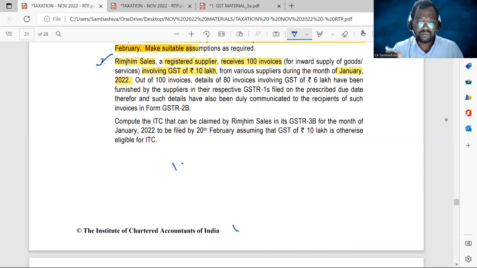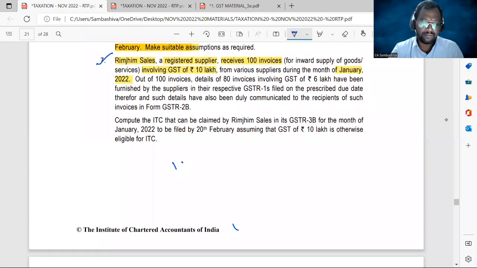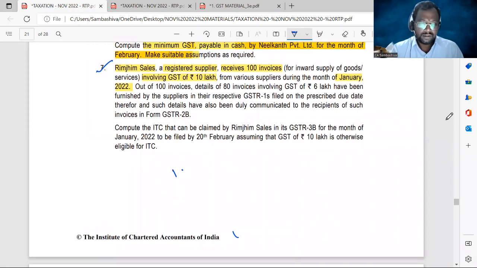Out of the 100 invoices, details of 80 invoices involving GST of 6 lakhs have been furnished by the suppliers in their respective GSTR 1 filed on the prescribed due date, and such details have also been duly communicated to the recipients of such invoices in Form GSTR 2B.